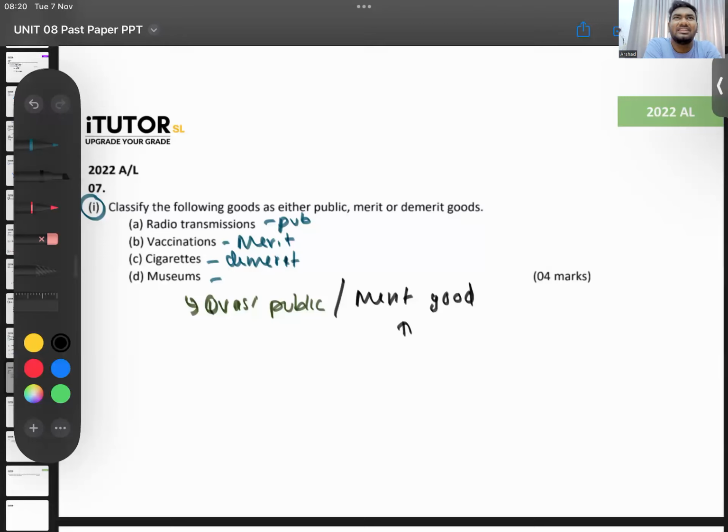Free education, you can put it under private, no? It's excludable also. Now, if you take a government school, definitely excludable. Unless you live in that area close by, they don't take you.